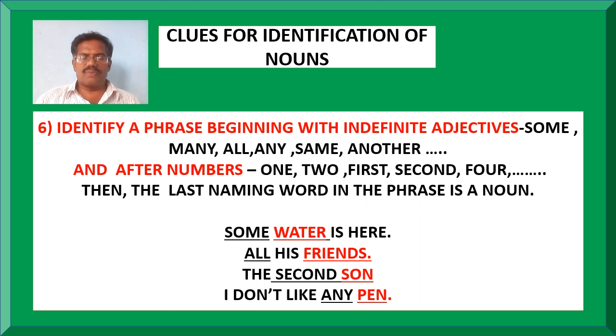And in the third example, there are two clue words: the phrase has started with an article and also there is a number, second. So the last naming word in the phrase, I mean the son, is called a noun. And in the last example, I don't like any pen. Here the phrase any pen has begun with an indefinite adjective, that is any. So the last naming word in the phrase is pen, which is called a noun.